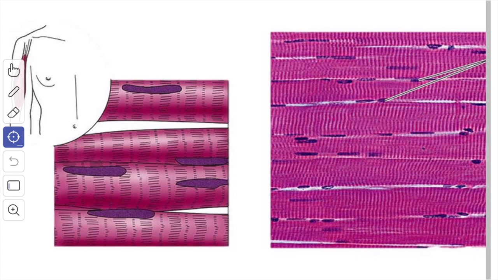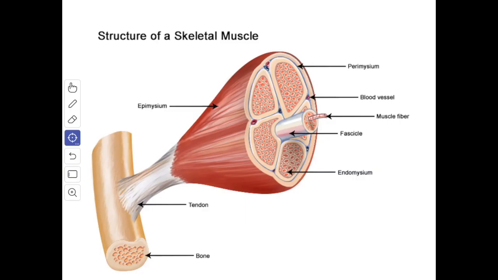In addition to the myofibrils, the sarcoplasm of the muscle fiber contains the usual cell organelles that tend to aggregate near the nuclei. The mitochondria are numerous, substantial amounts of glycogen are also present, and the glycogen provides energy for the contraction of the muscle. Next we'll see the organization.